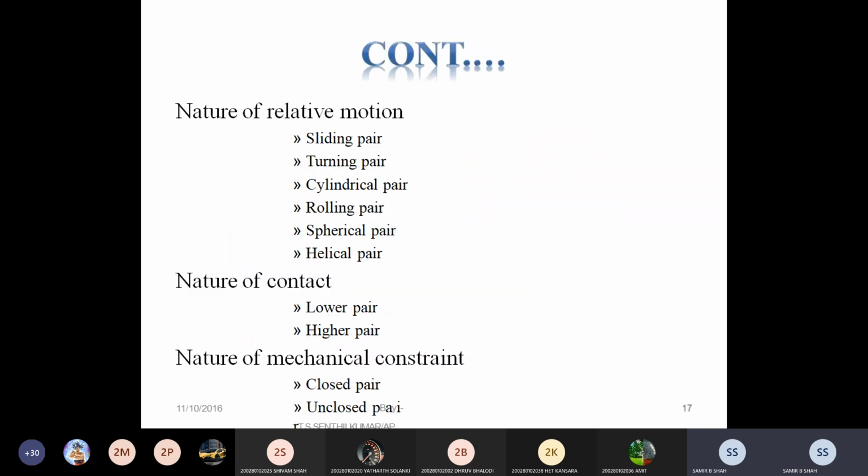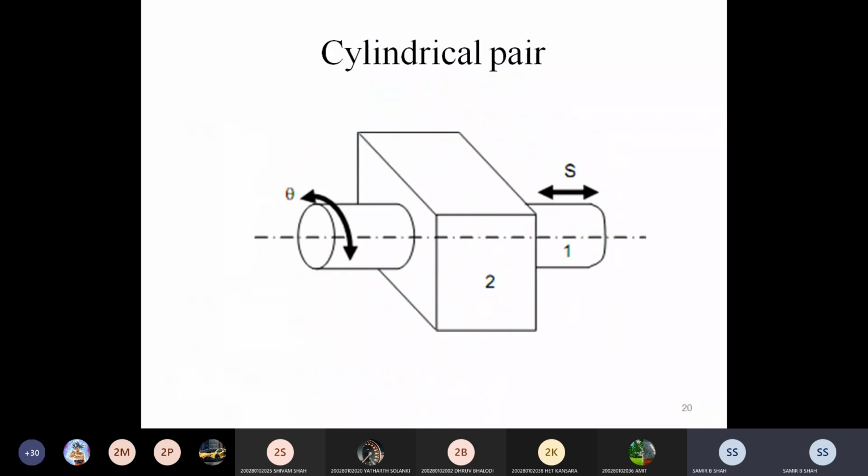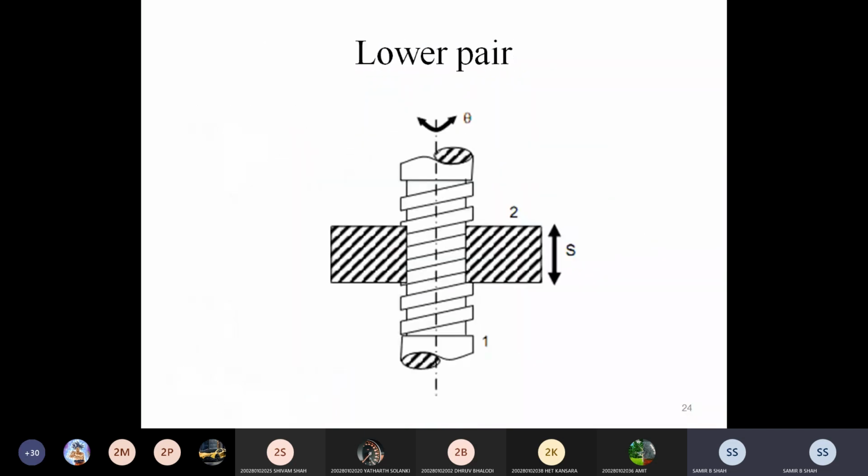Okay, after that, nature of contact. It may be defined in two ways, lower pair and higher pair. Very important. As for lower pair, the helical pair example and the lower pair example are both the same, because lower pair means links having a surface contact.